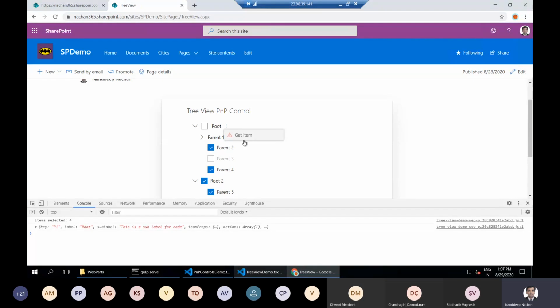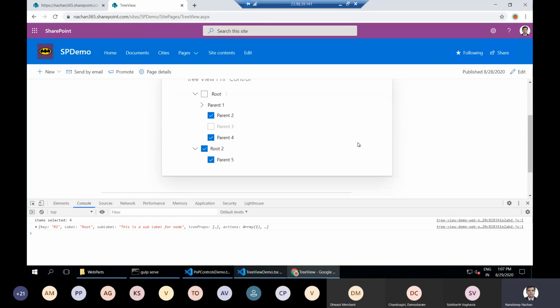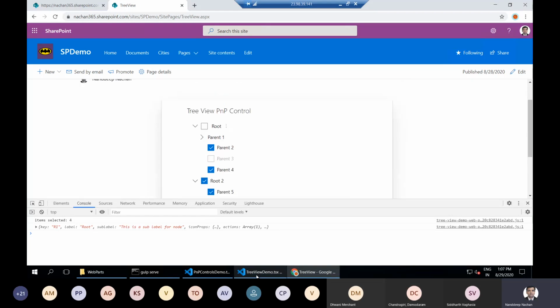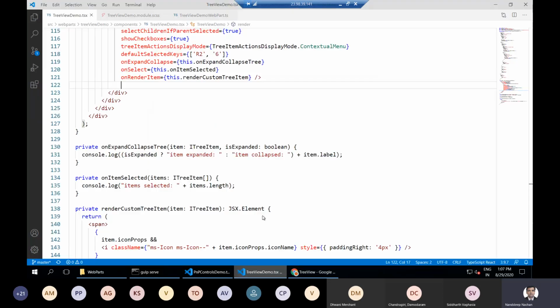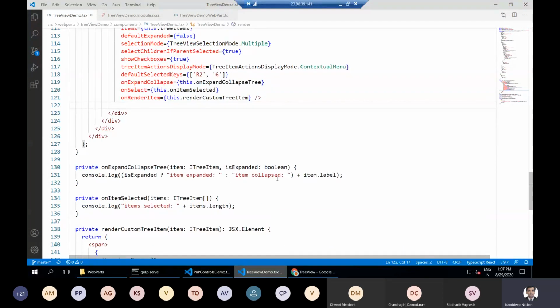We can click get item, and it will return more information about this node. In this fashion, you will be able to attach your own custom actions or context menus to each of the nodes, and you can play with this control further.